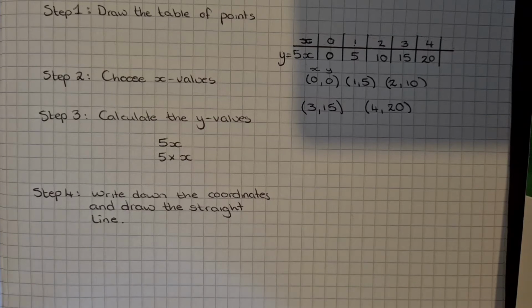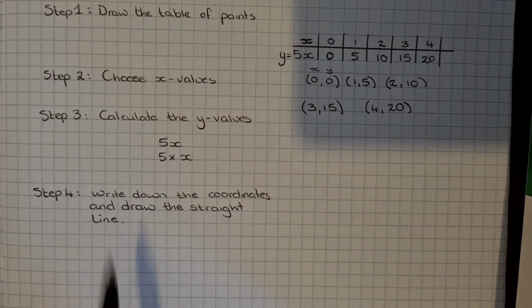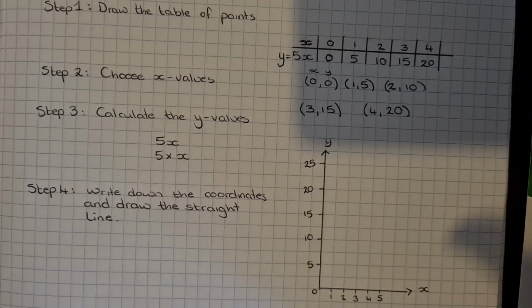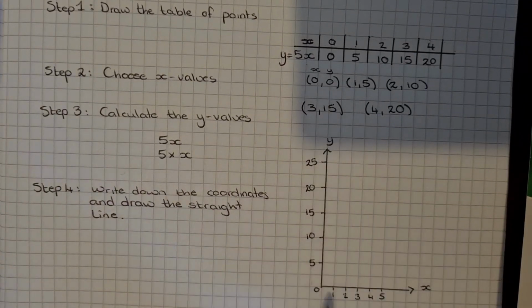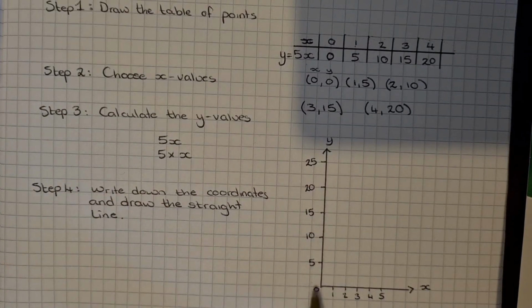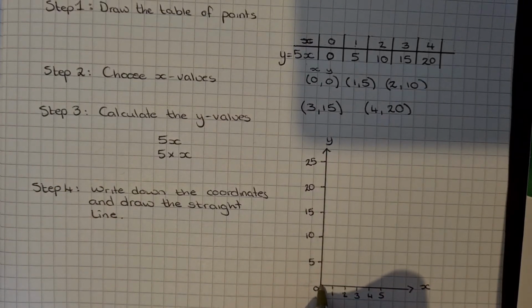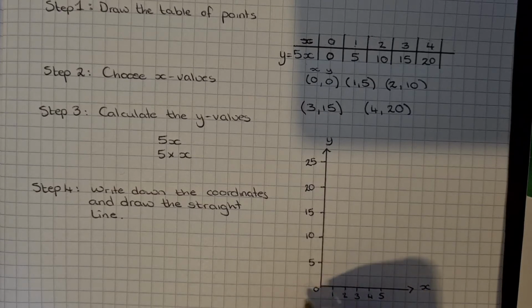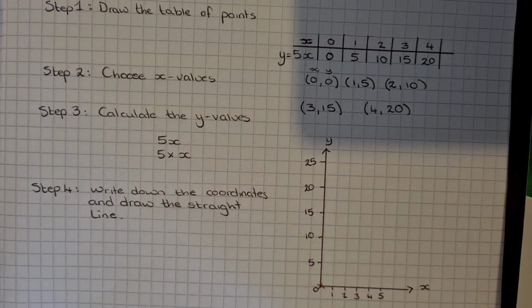Now once you've got your coordinates, the only thing left to do is plot them on a coordinate grid. So our first coordinate is 0, 0. Now remember, when you're plotting coordinates, you're going along the corridors and then up the stairs. So we're going along to 0, and we're also going up to 0, so our first point is right in the corner of our coordinate grid.